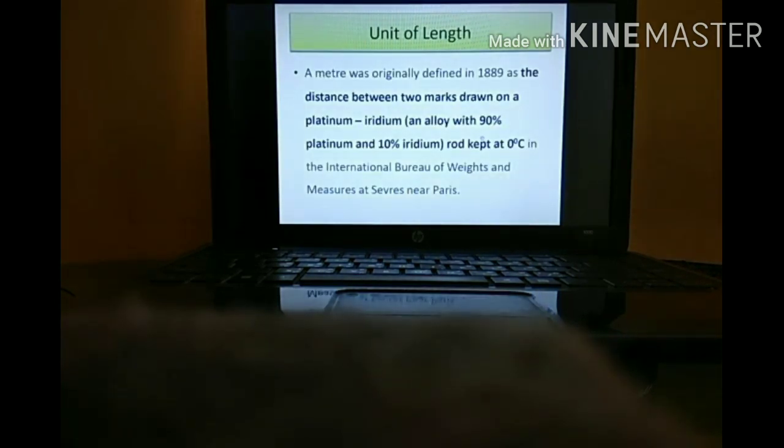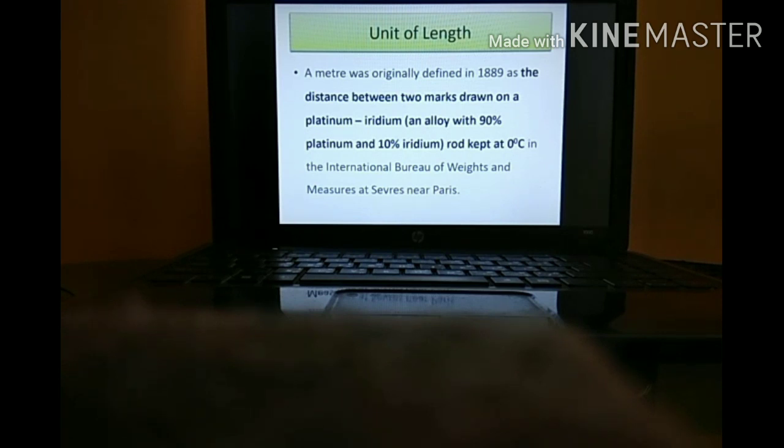Next one. This is the unit of length, or the definition of the unit of length. But according to your syllabus for 9th and 10th, questions are basically asked from the application point of view. So the definition will not be asked. You are only supposed to read this definition and proceed further. So I will read it for you.